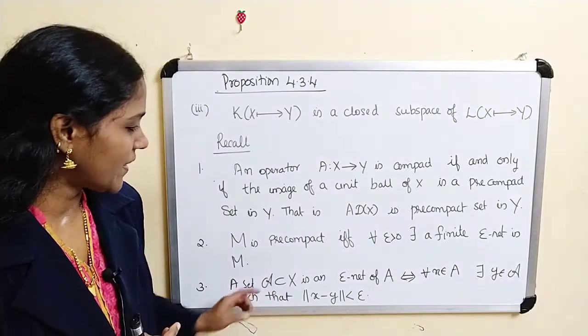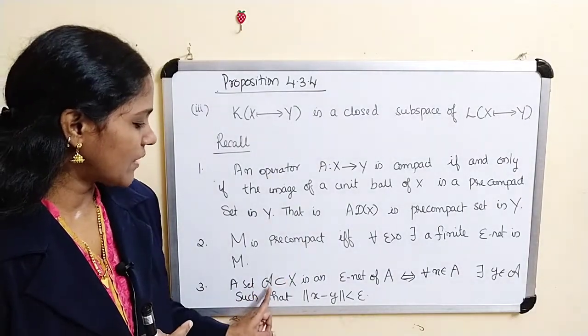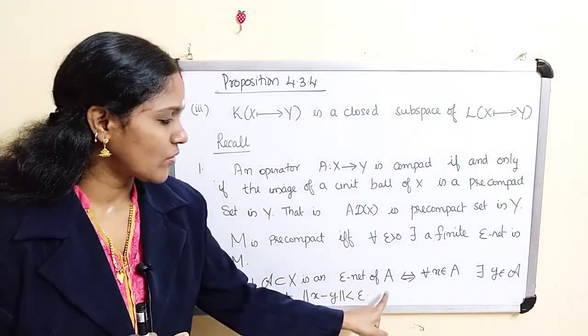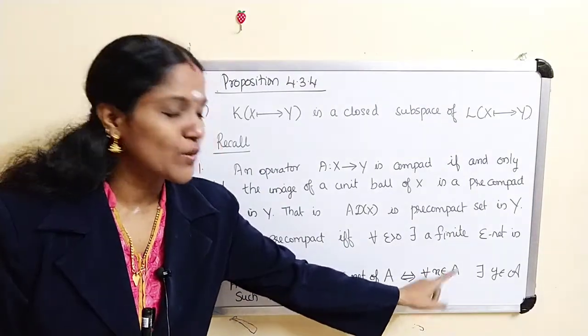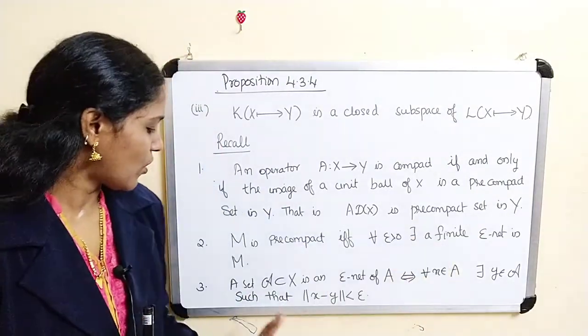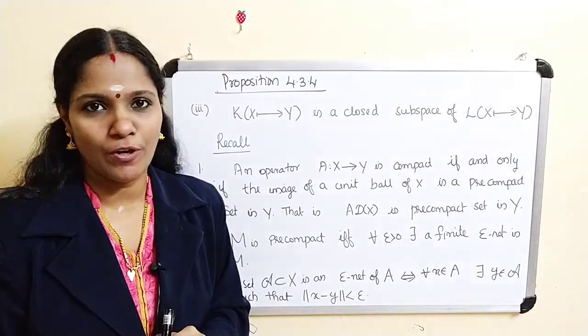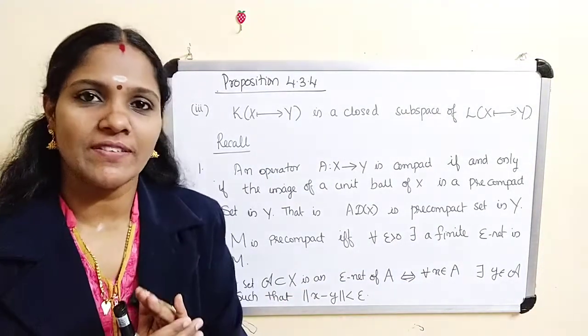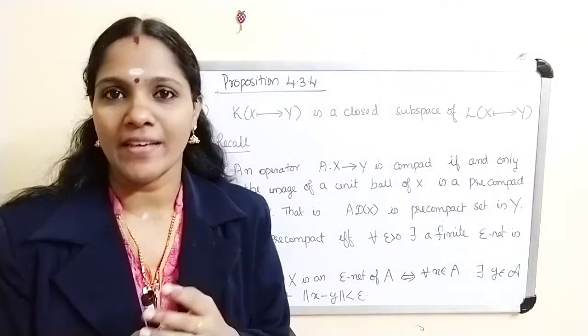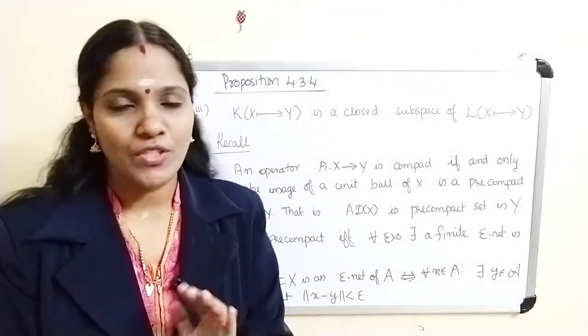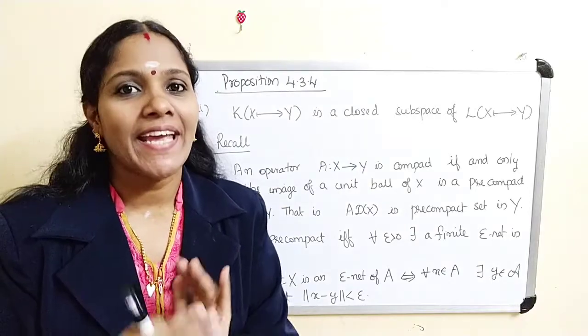Clear? Now what do you mean by an epsilon net? A set script A, a subset of X, is an epsilon net of A if for every x belongs to A there exists a y belongs to A such that norm of x minus y is less than epsilon. Okay, so first we suppose that A_n is a sequence in K of XY converging to A, and we have to prove that A is compact.